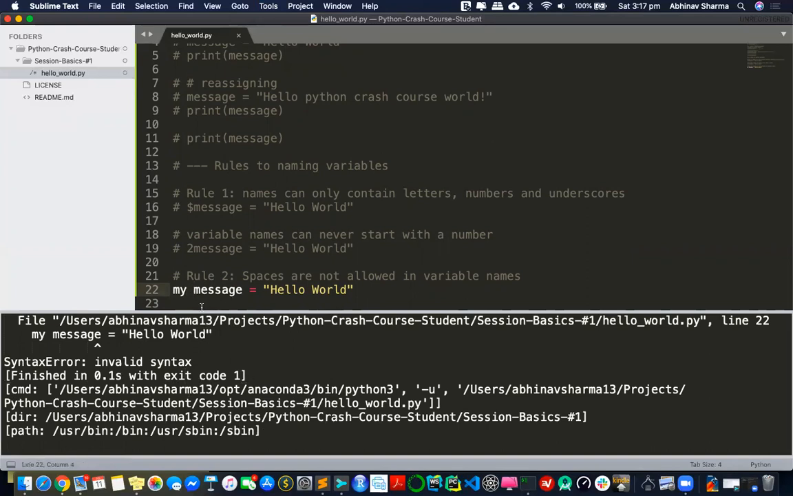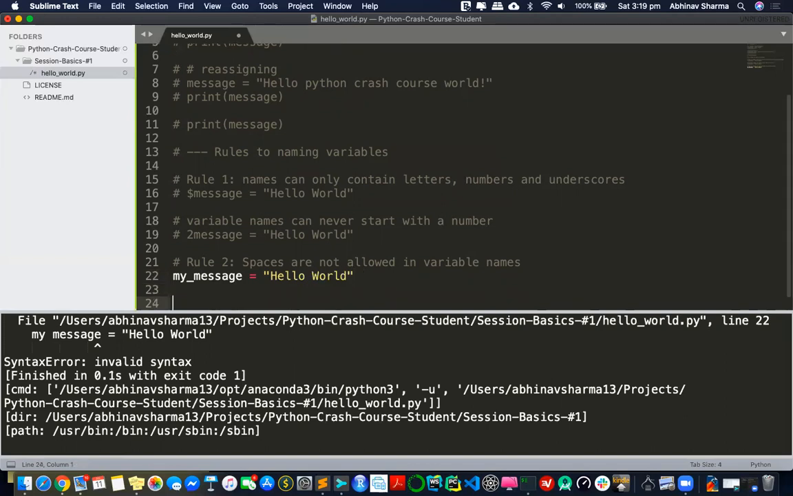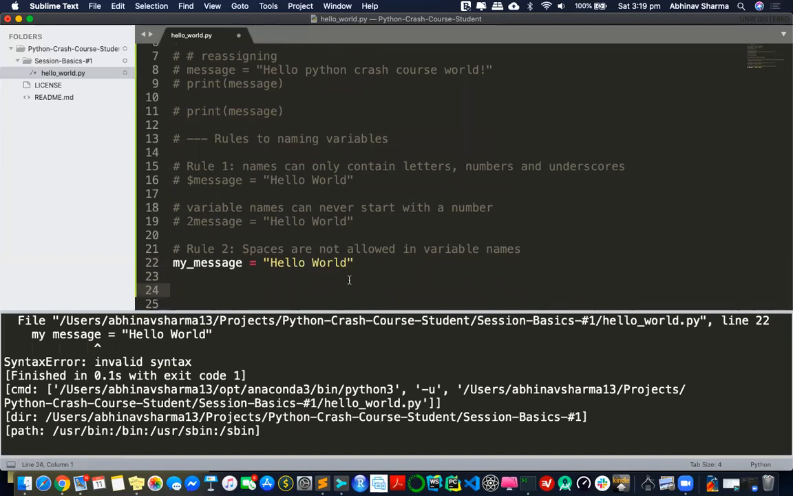So that's rule 2. If I want to have a variable name like my message, I generally use an underscore: my_message. That's how I put variable names with spaces. Are you getting this? Okay. So if I have a variable name with space, then I generally put an underscore. I can't write it like this. That's wrong. So that's rule 2 of my variable name. Then let's go to rule 3.